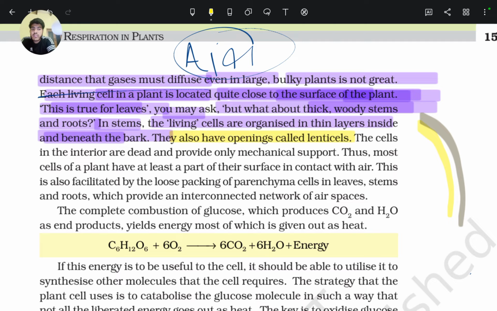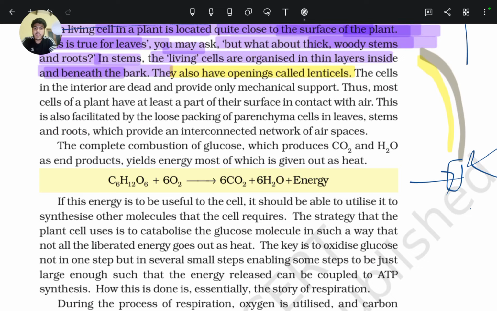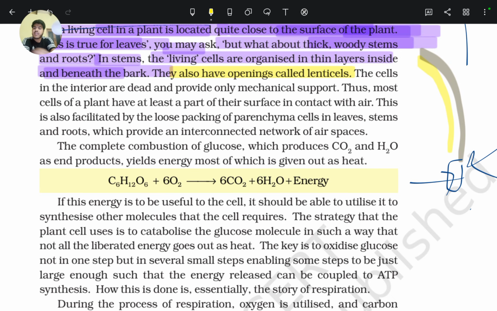They also have openings called lenticels, and in the bark there are lenticels present. From these lenticels, exchange of gases takes place. So that's how living cells fulfill their demands for oxygen.